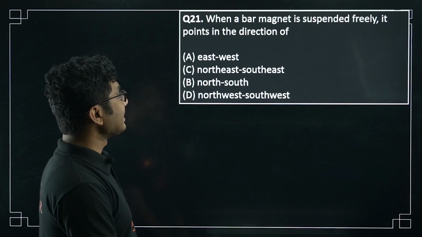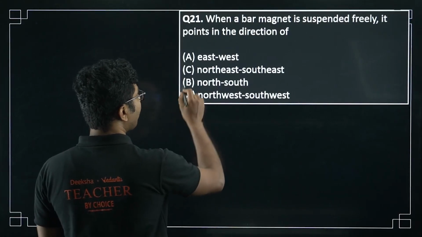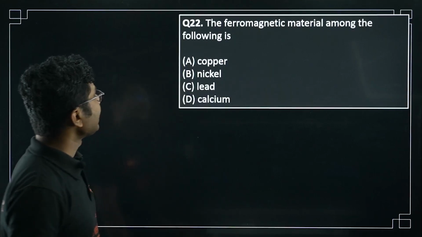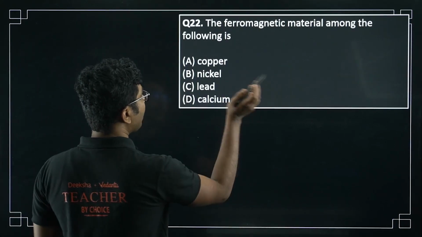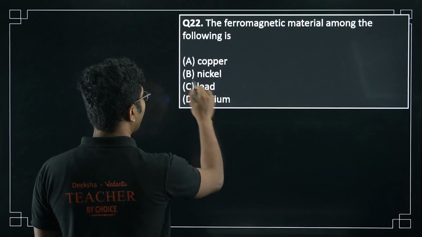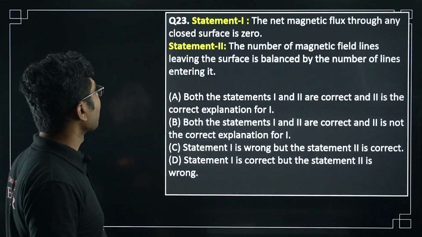When a bar magnet is suspended freely, it points in the direction of north-south. Next question, the ferromagnetic material among the following is. So ferromagnetic is not copper, only nickel. Lead and calcium are not ferromagnetic.